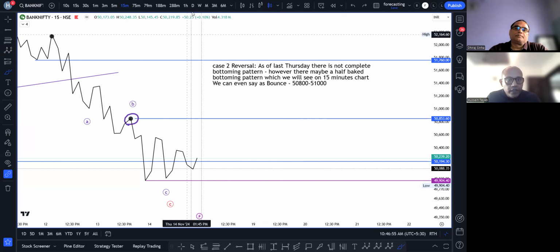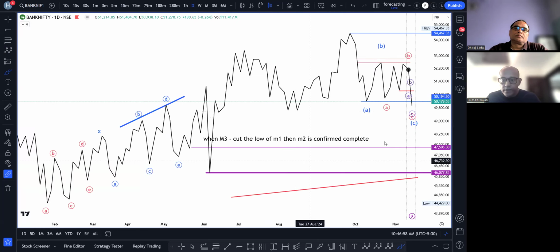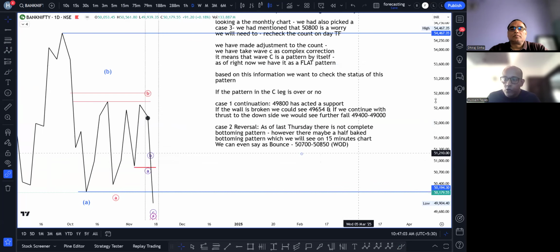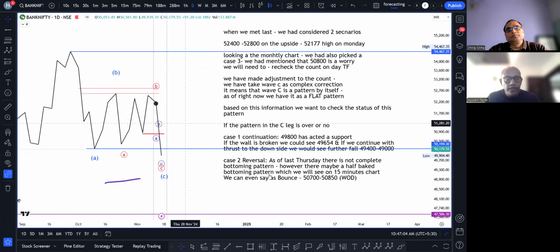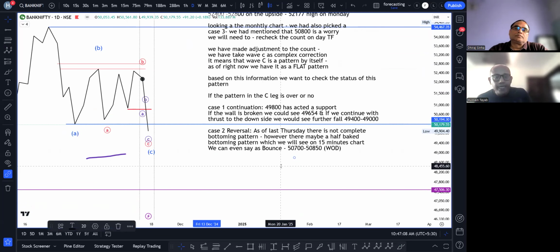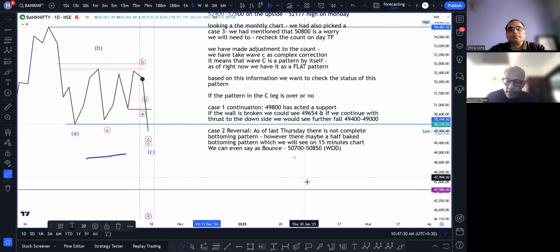I will just recap, sir, on the day chart. We have taken two cases. The first one is of continuation. 49,800 is an important level. If that breaks, we will go further down. I have already mentioned the levels. Case 2, we are saying that we could get a bounce, seeing the price action of last Thursday. If that happens, we could see 50,700, 50,850 up to 51,000. I will move on to Nifty, sir.